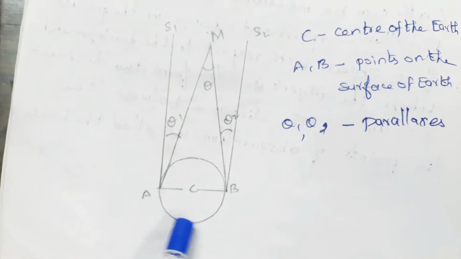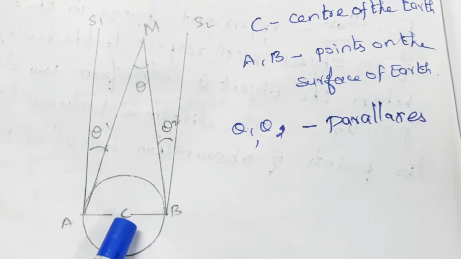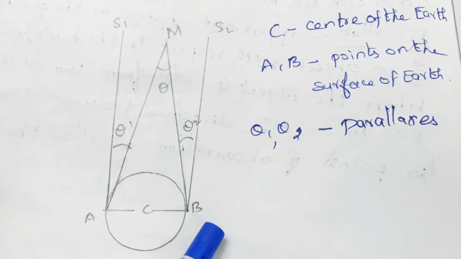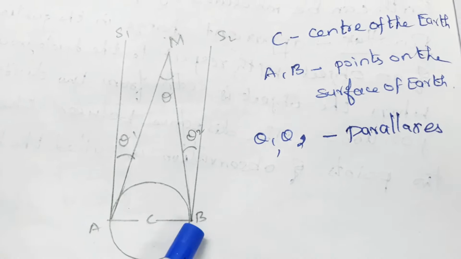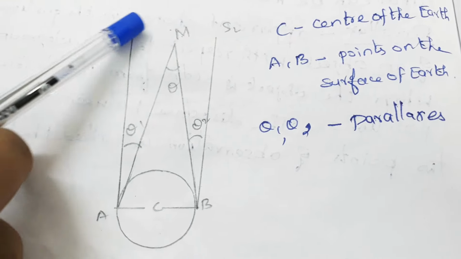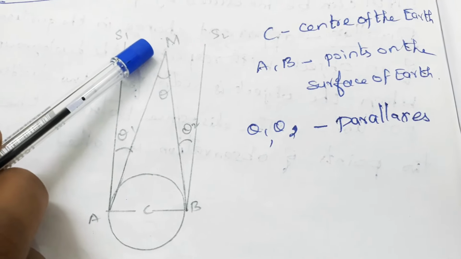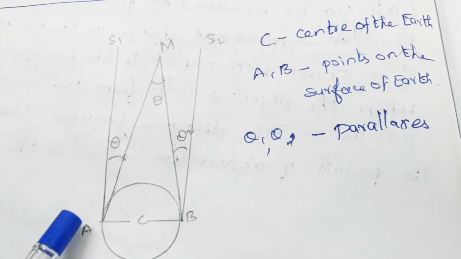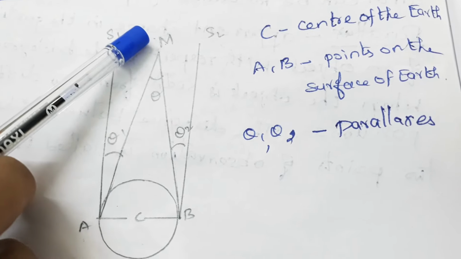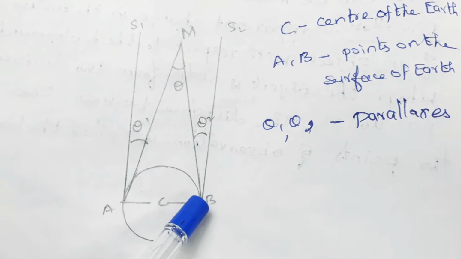This is the earth, and C is the center of the earth. A and B are two diametrically opposite points on the surface of the earth. M is the moon. So C is the center of the earth, A and B are points on the surface of the earth, and the moon M is subtended by an angle from the earth.